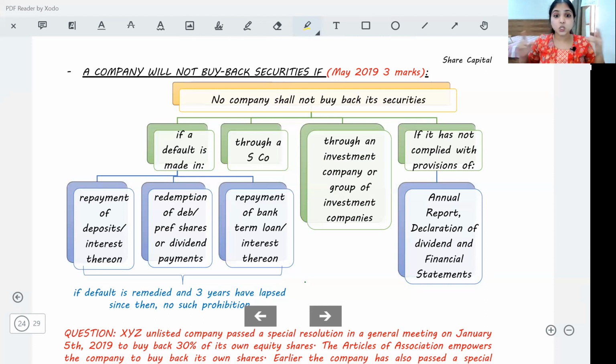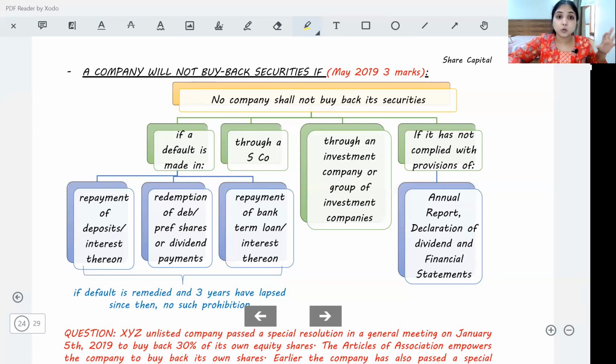We can buy back securities from existing shareholders on a pro rata basis, or from existing shareholders from the open market without any ratio, or from our employee shareholders to whom we had given shares in the form of ESOPs or sweat equity. Then to buy back shares, we have to give consideration to those shareholders.